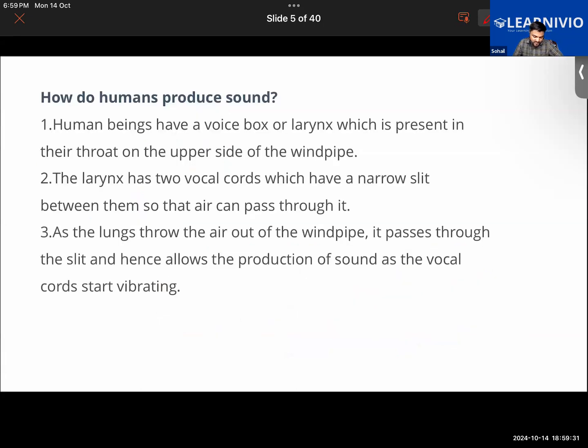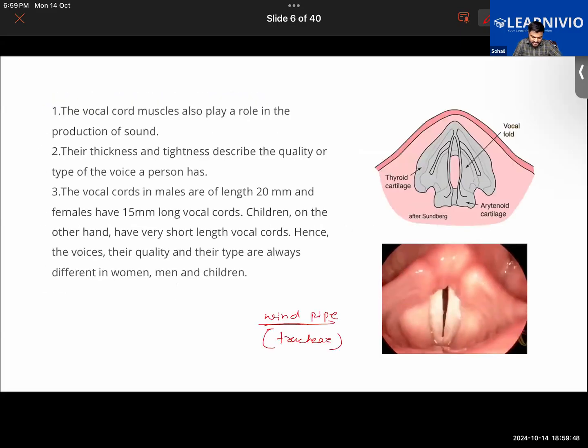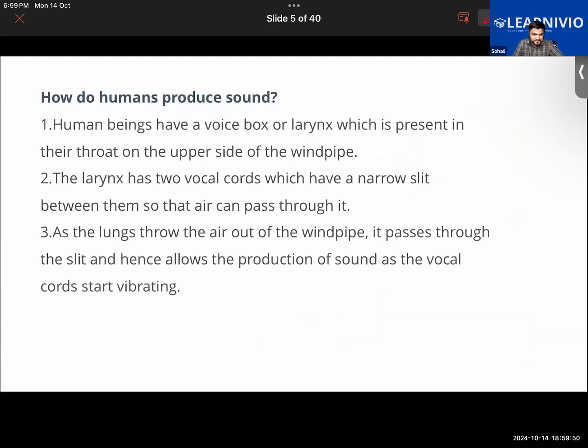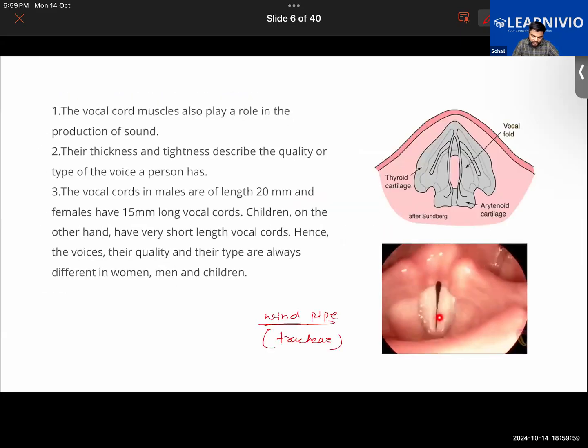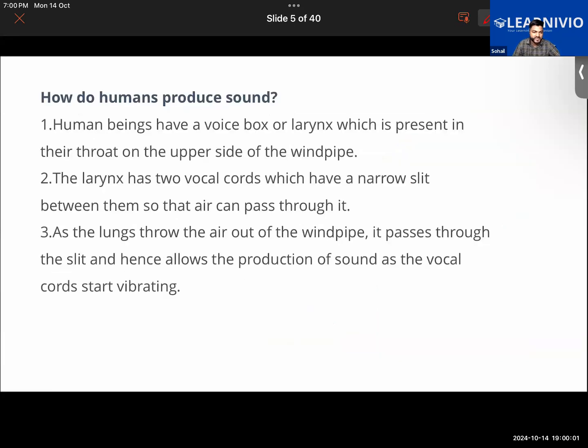That is something we have learned. Particularly, if we were to learn about how humans produce sound, we humans have a voice box or larynx, which is present on the upper side of the windpipe, in our throat. The larynx has two vocal cords, as you can see here. These are two vocal cords present here, and they have a narrow slit between them so that air can pass through it. So there's a narrow gap between these two through which air can pass.